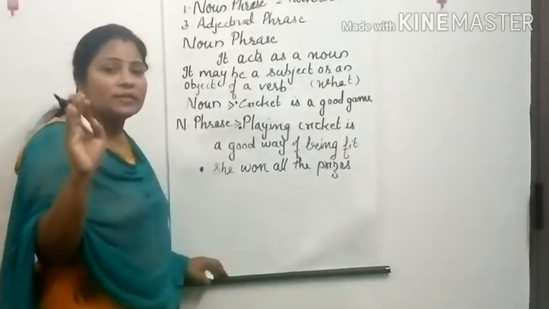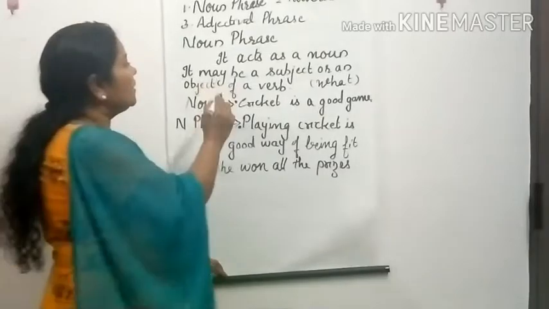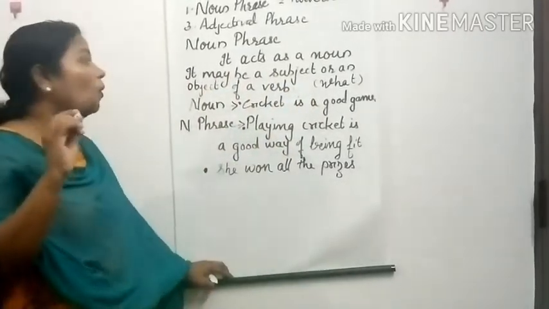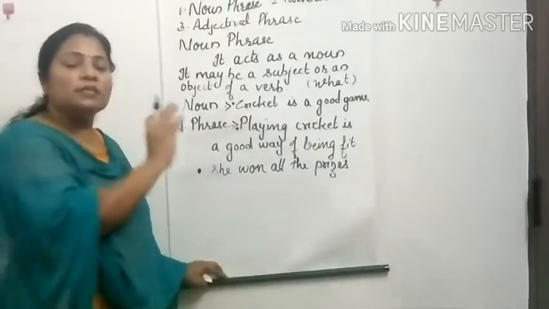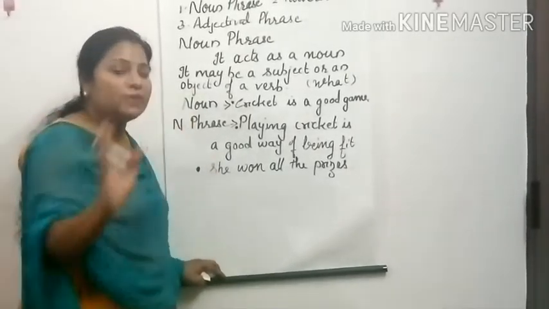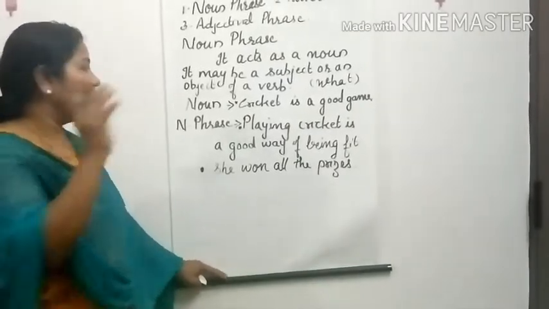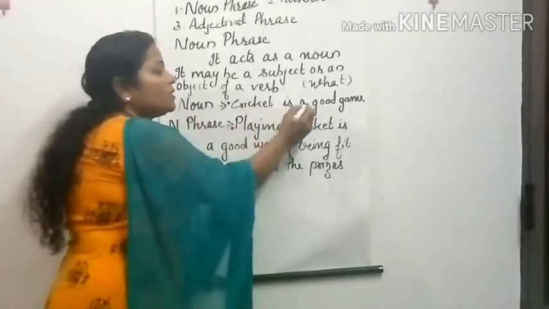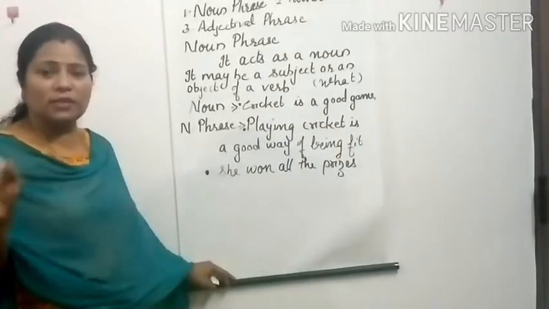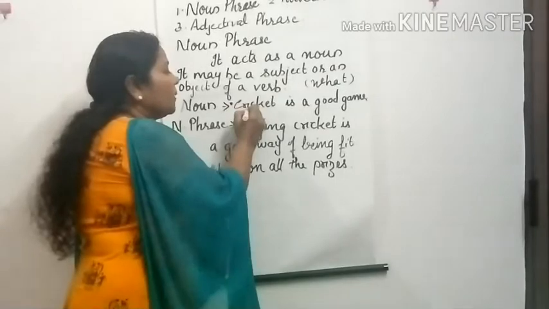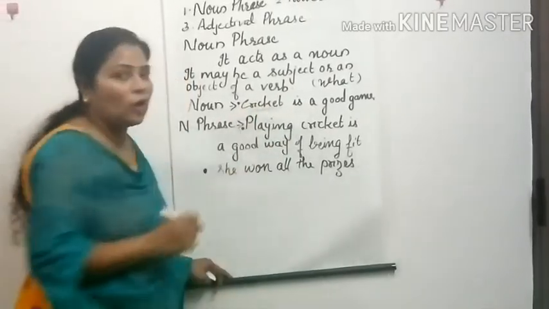Now let us understand with some examples. It acts as a noun. It may be a subject or an object of a verb. It can act as a subject, or as an object. Now let's understand that with an example. Cricket is a good game. So it's a sentence. Here cricket is a noun.